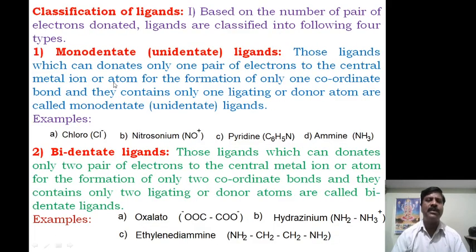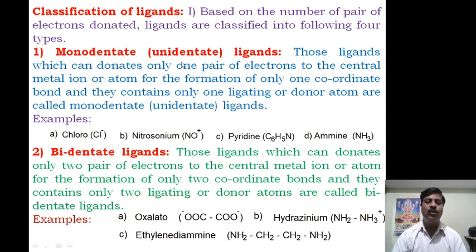Now coming to the classification of the ligands. Ligands can be classified based on the number of pairs of electrons donated to the central metal atom. Ligands are classified into 4 types. First one is the monodentate ligand, also called unidentate ligand. Those ligands which can donate only one pair of electrons.